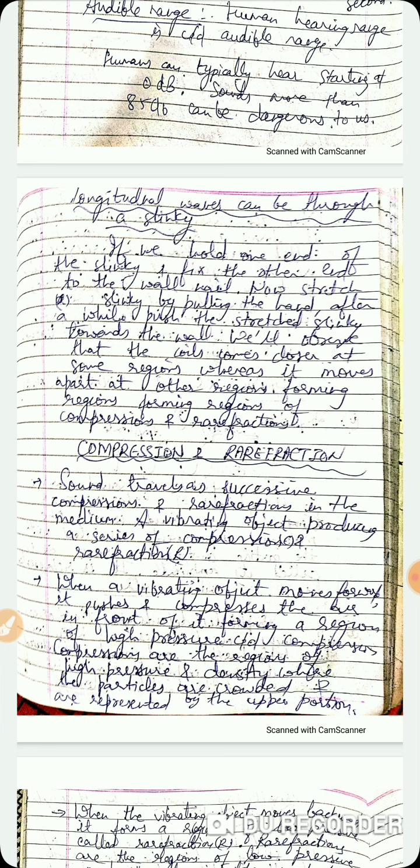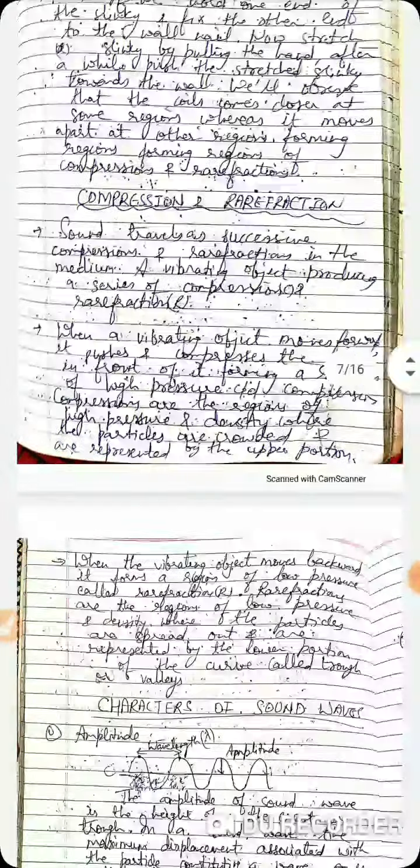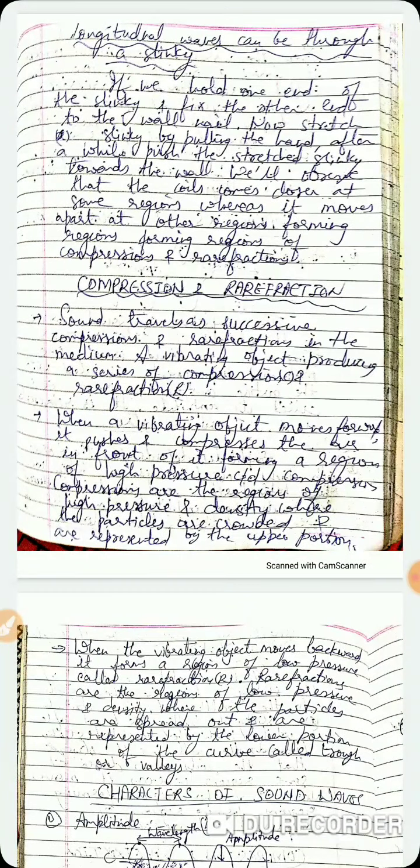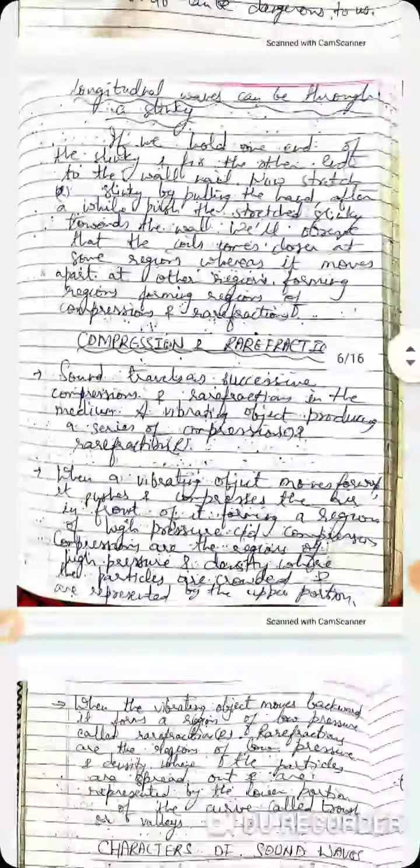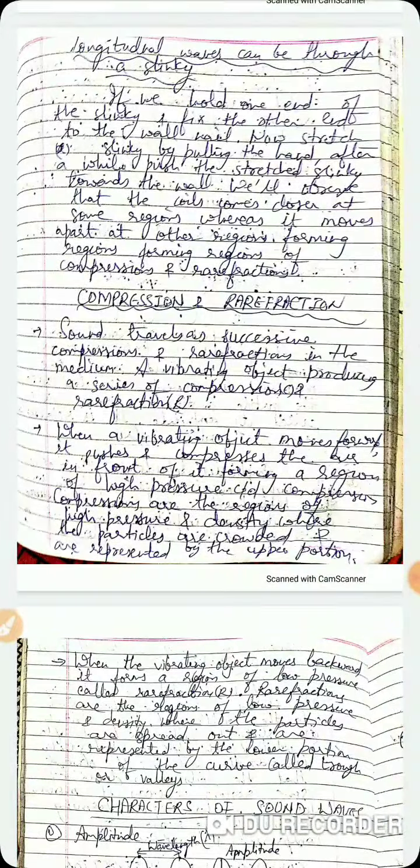Humans can typically hear starting at 0 decibel. And sounds more than 80-85 decibels can be dangerous for our ears, right? Our eardrum may get burst if the sound is more than this. But sounds below 20 Hertz we will not be able to hear, nor above 20,000 Hertz. We have a definite hearing range.